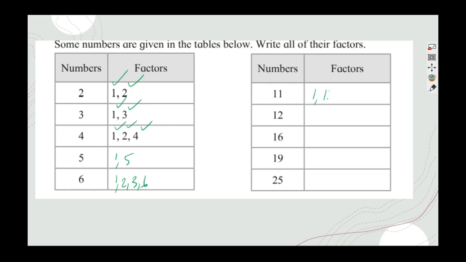Here it is 1 and 11, here it is 1 2 3 4 6 12, 1 2 4 8, understood? Then 16, 1 and 19, 1 5 25. So this way you will find out the factors, find out the multiples.